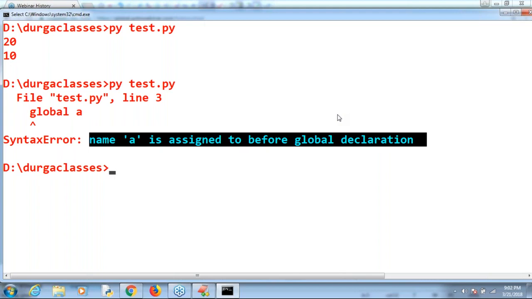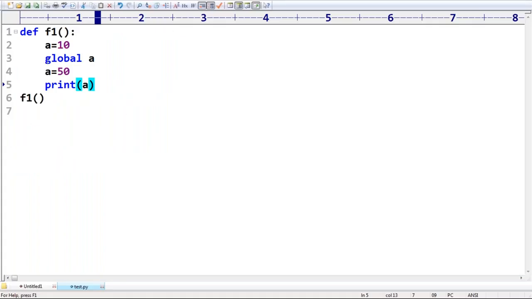Clear, right? So if you want to make a variable global, but before that you already declared something, this type of code is not going to be allowed. Clear, right? Go ahead.